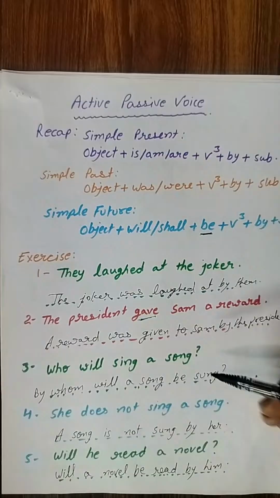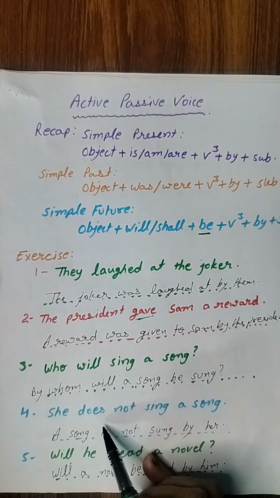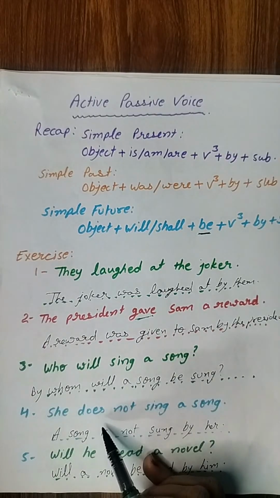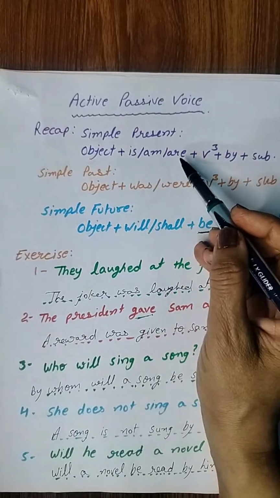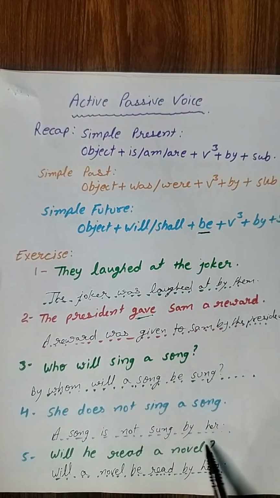So if it is written does not, it means does not tells us that this is a present tense, simple present tense. So simple present tense के केस में हमें क्या लगाना है? Is, am और are लगाना है. So a song is not sung by her. In this way. I hope the things are getting clear, children. If you have some doubt anywhere, please ask right now.